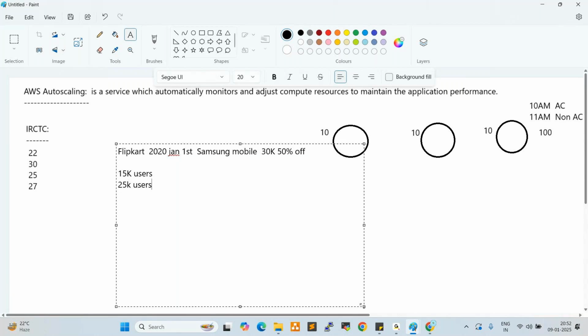So 25,000 users tried to book the mobile, but they expected only 15,000, right? They had not configured auto scaling.